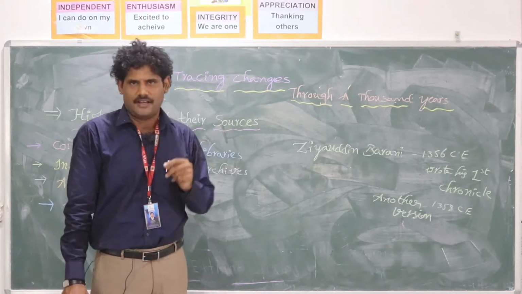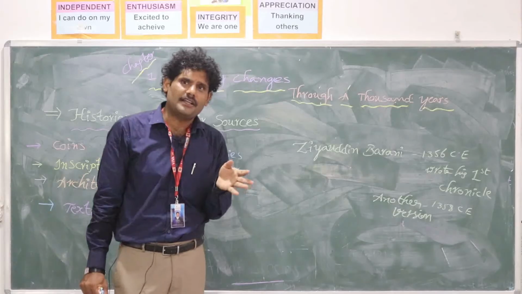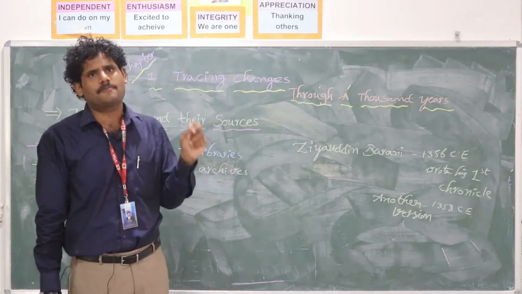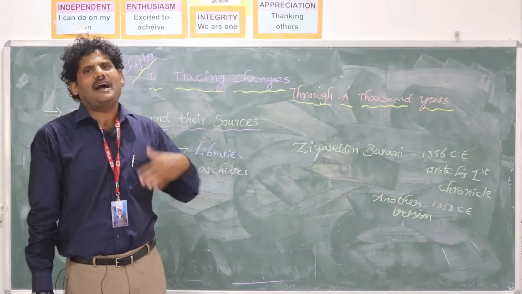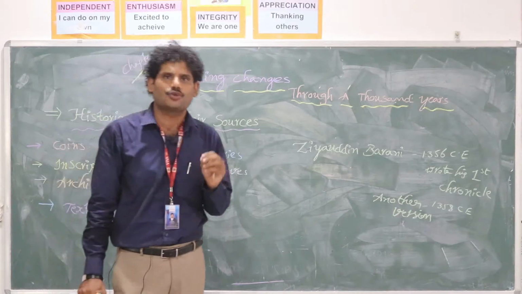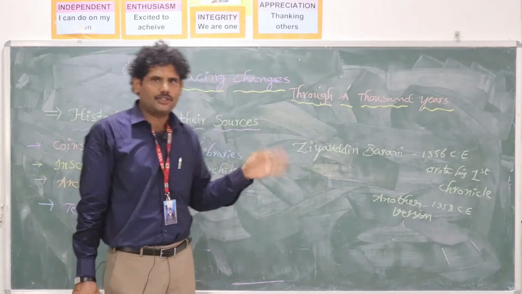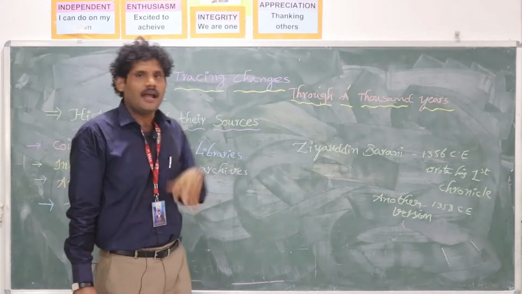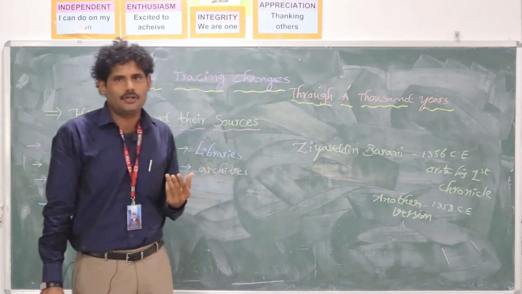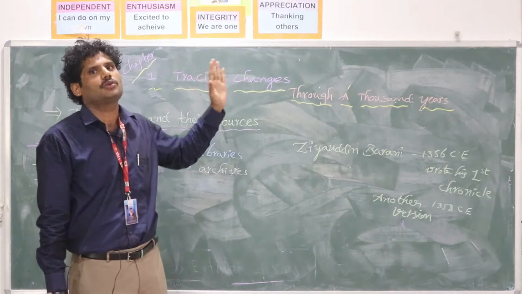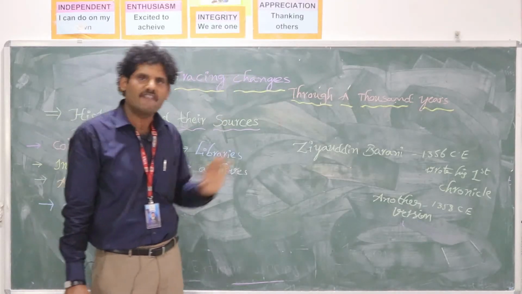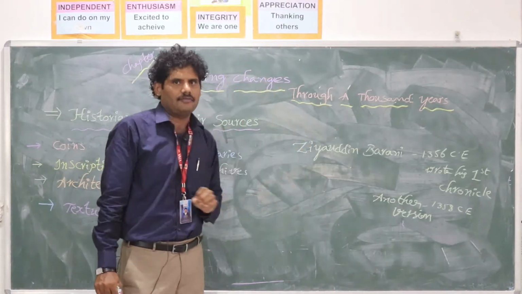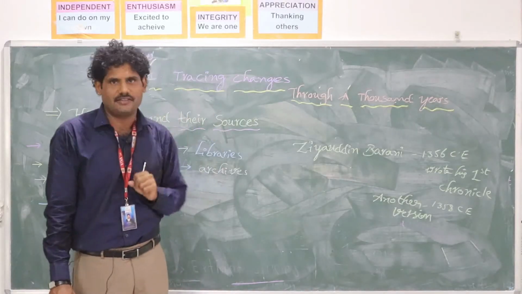which looked like it. And what is the importance of these maps? Those days the maps also played a major role. By studying those maps we have a chance to know the past history, and that is the title of this lesson, Tracing Changes Through 1,000 Years, and that's why it must be known. That means from 700 to 1750 we are going to know from this lesson of the 7th class.